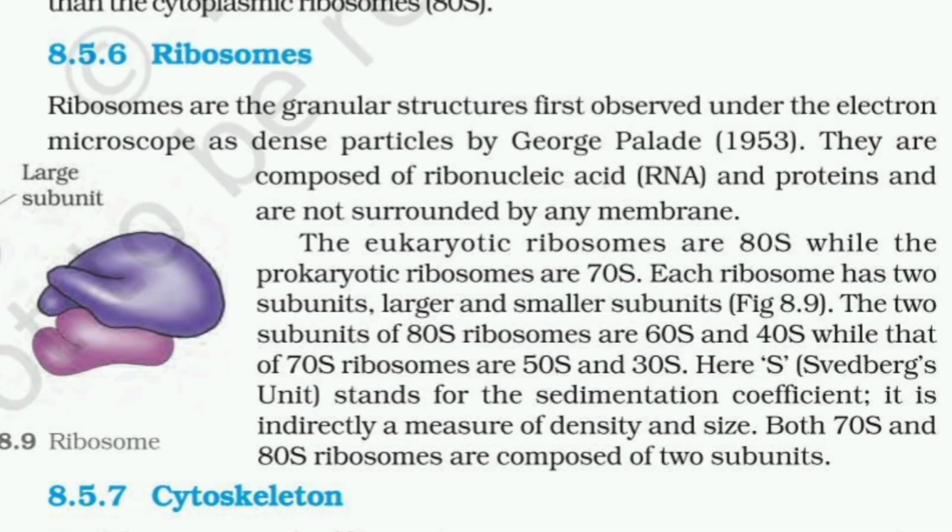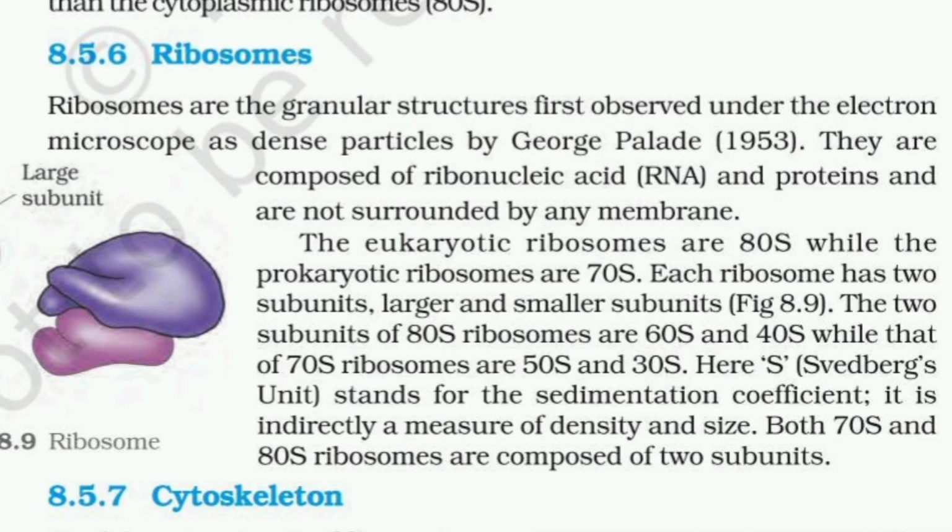8.5.6 Ribosomes. Ribosomes are the granular structures first observed under the electron microscope as dense particles by George Palade. They are composed of ribonucleic acid and proteins and are not surrounded by any membrane. The eukaryotic ribosomes are 80S while the prokaryotic ribosomes are 70S. Each ribosome has two subunits, larger and smaller. The two subunits of 80S ribosomes are 60S and 40S, while those of 70S ribosomes are 50S and 30S.